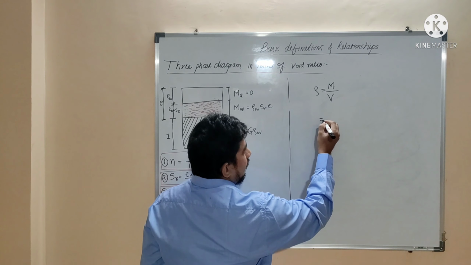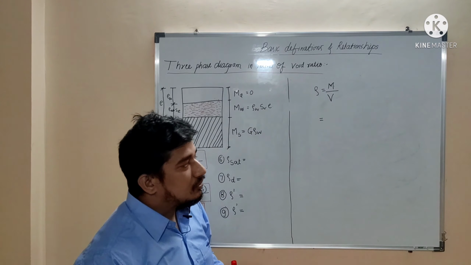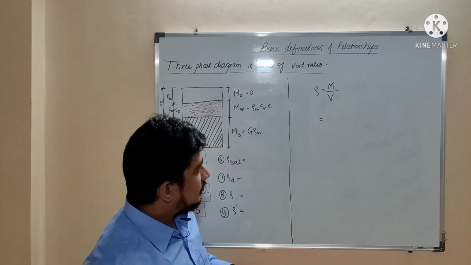The total mass will consist of mass of solids and mass of water, as mass of air is totally negligible, so that's why it is considered as 0.